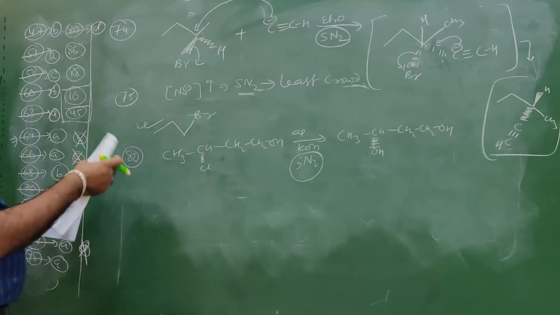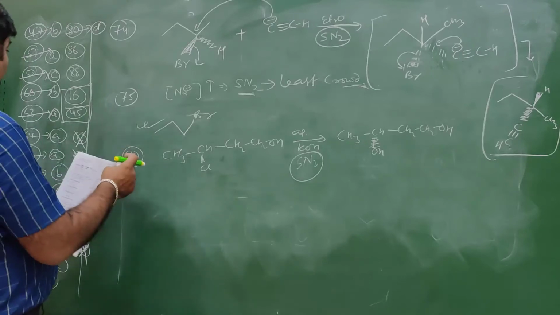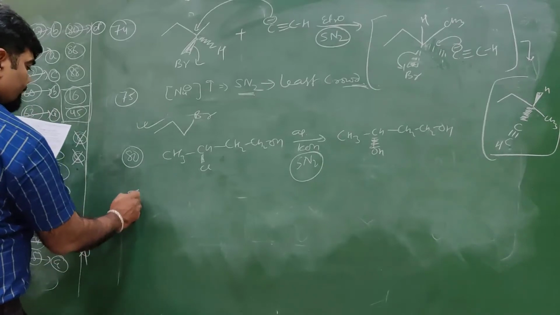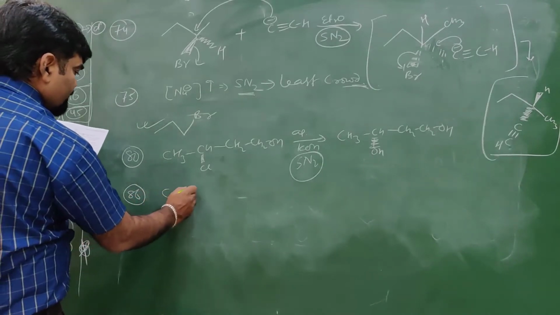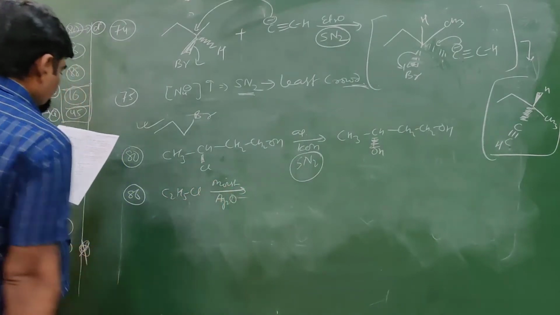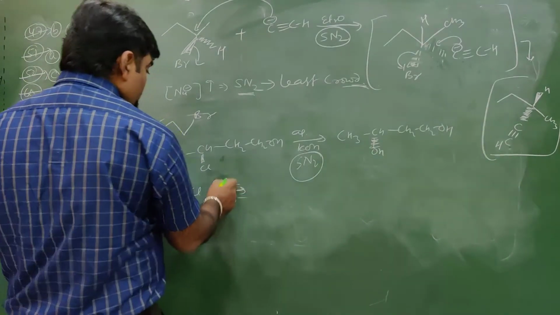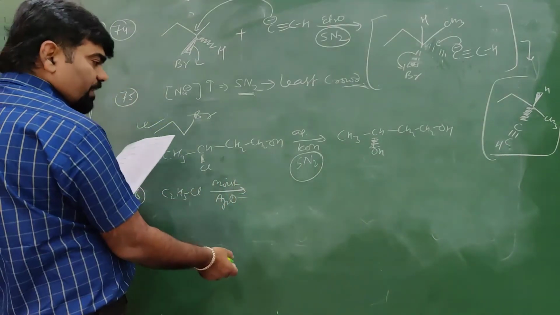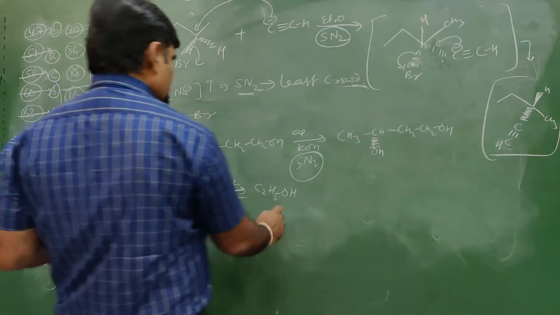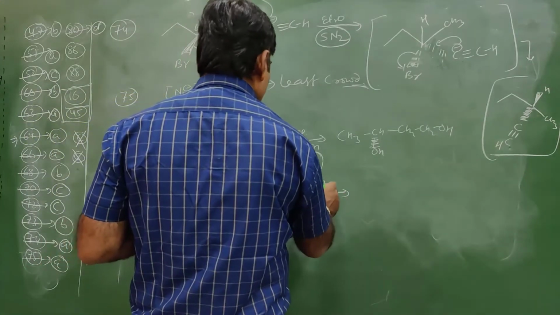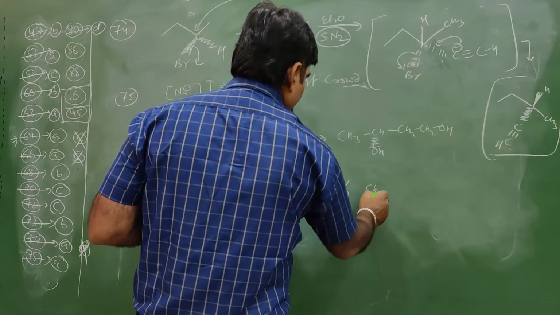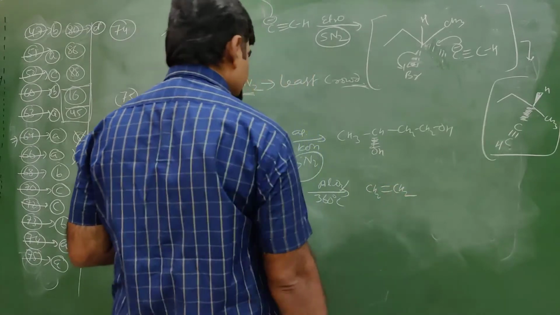Question number 86. C2H5Cl and we take moist Ag2O. So with dry Ag2O it must form ether. With moist Ag2O it forms alcohol. So this is A. Undergo Al2O3 at 360 degrees Celsius. Elimination forms corresponding alkene. This is B.